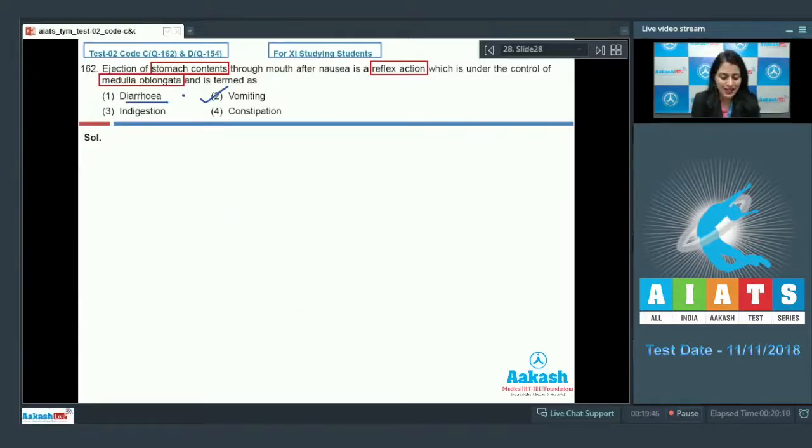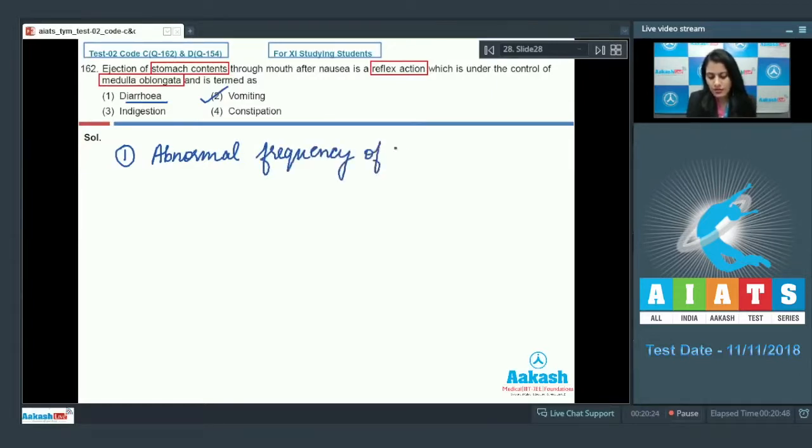The first option given is diarrhea. And diarrhea is abnormal frequency of bowel movement. So this is an incorrect option. Our third option is indigestion.